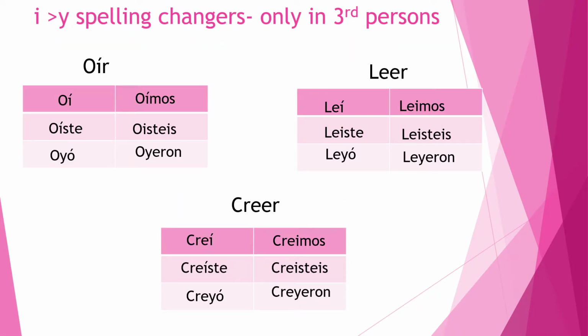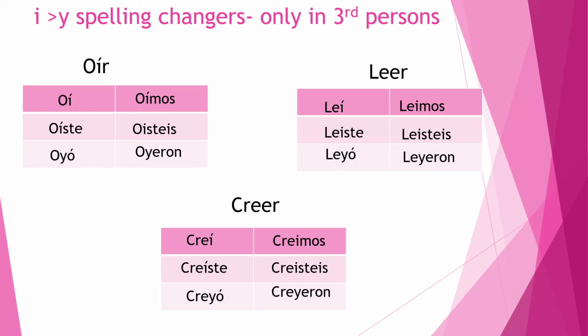And we talked about those verbs that have an I to Y. Anytime there's what would be a triple vowel combination, like here in oír, it normally would be O-I-O. You can't have a triple vowel, so that I changes to a Y. Oyó, oyeron. Notice it only happens in the él, ella, usted, and ellos, ellas, ustedes. These are the three from this unit. It'll happen in any verb where the él, ella, usted, and the ellos, ellas, ustedes would normally form a triple vowel. It only happens with ERs and IRs.